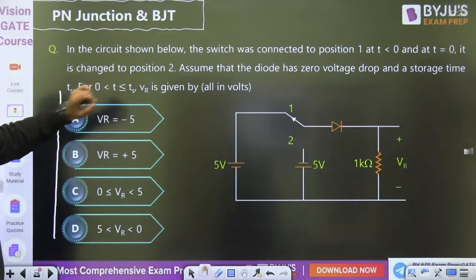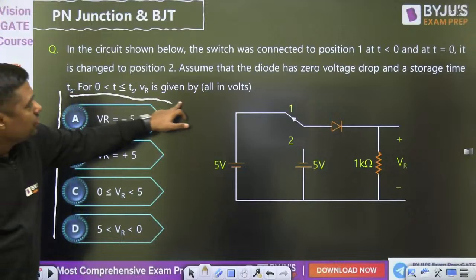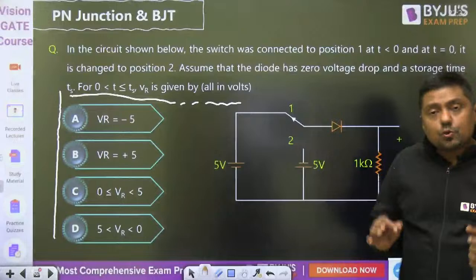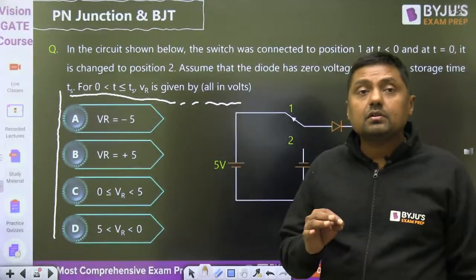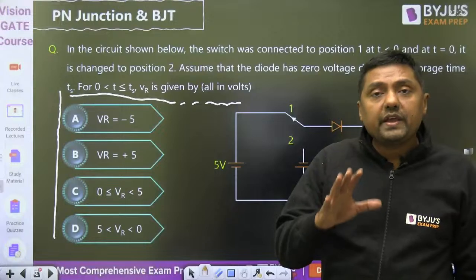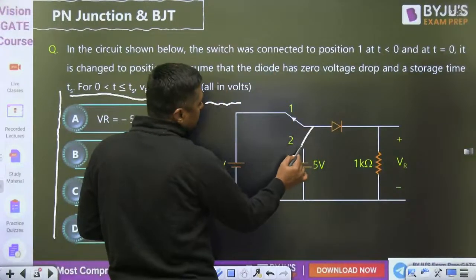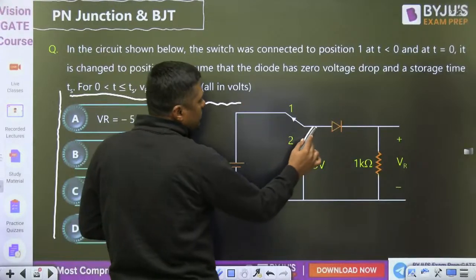In the circuit shown below, the switch was connected to position 1 at t less than 0 and at t0 changed to position 2. Assume that the diode has a 0 voltage drop and storage time ts. For this one, VR is given by. If you have an idea about the storage time and transition time, during storage time, the diode behaves like what? Short circuit. So when we are changing the position here, up to storage time it will act as a short circuit.